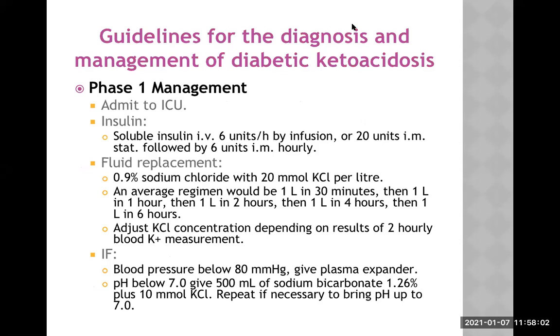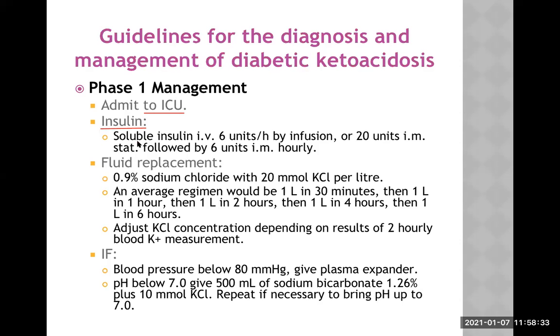Now with this, let's enter into the management of diabetic ketoacidosis step by step. So phase 1 management means the patient is admitted to the ICU first. This is a serious condition. It can be managed in the ward, but ICU is of course preferred. Insulin is a very important drug in the management, because this is seen in type 1 diabetes, where there is no insulin inside the body.